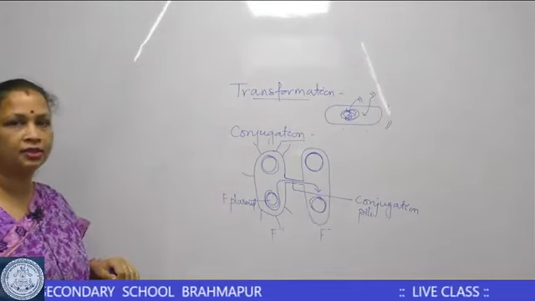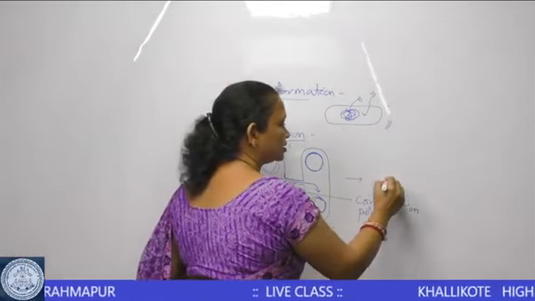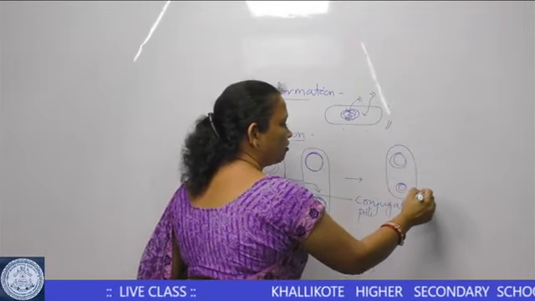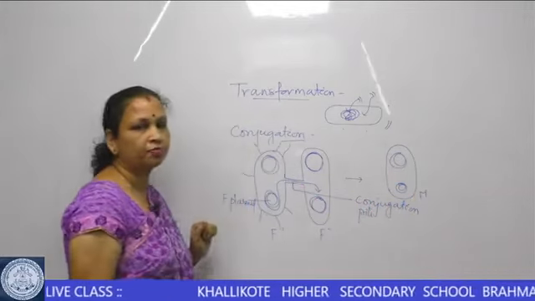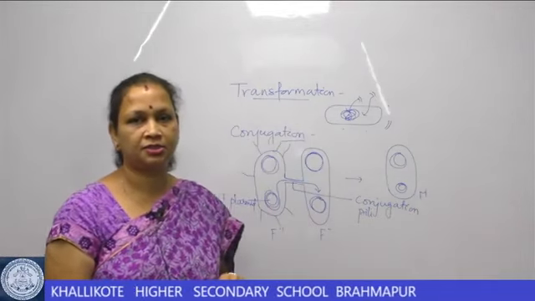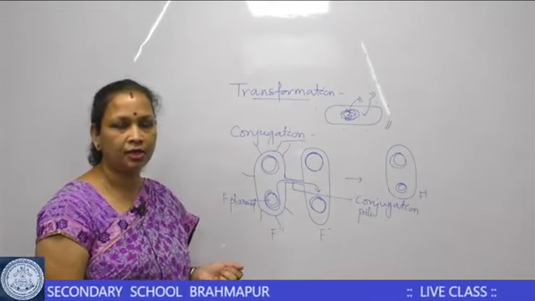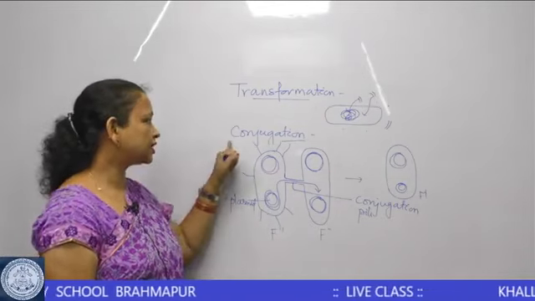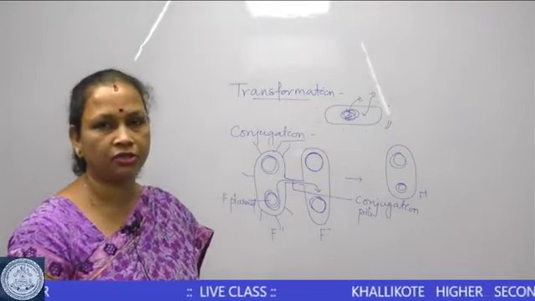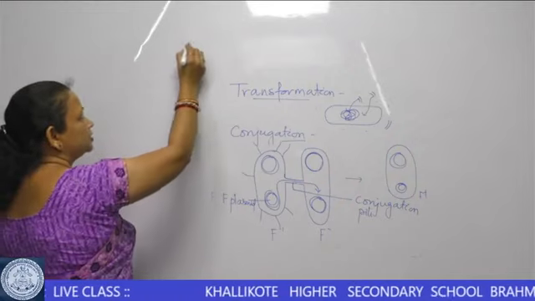What is formed after this is that the F minus cell is transformed into an F plus cell. This is called a recombined F plus cell, which we can commonly see in Escherichia coli bacteria. So this is the second type of genetic transfer, called conjugation. The third type of genetic transfer is transduction.